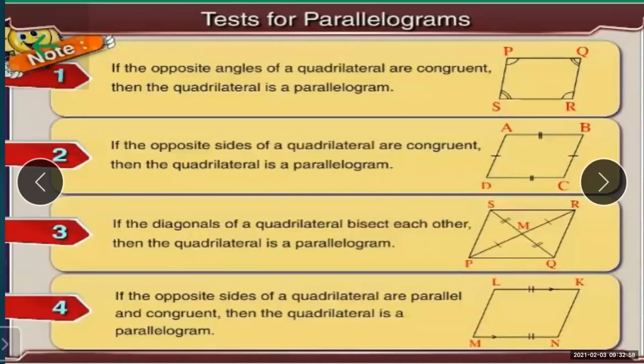Bisect each other means what? M is the midpoint of PR and M is the midpoint of SQ. That is the third test for a parallelogram.